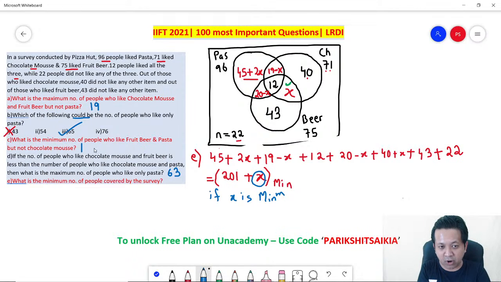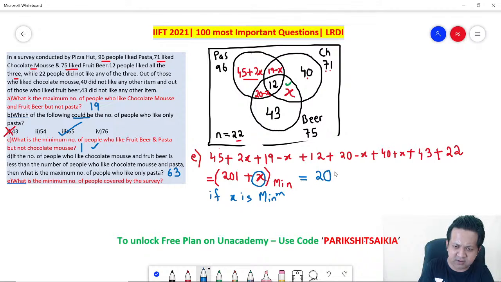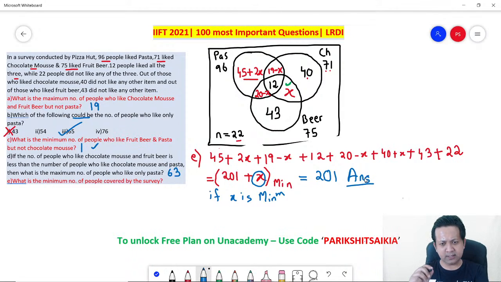Remember the 1 we got here. Someone might be thinking 1. Remember, 1 is not x. 1 was fruit, beer and pasta, which is 20 minus x. So there we got x. Here, the minimum value of x is obviously 0. So if x is 0, the entire expression becomes minimum and you get your answer as 201. Got it? Any doubt in this?